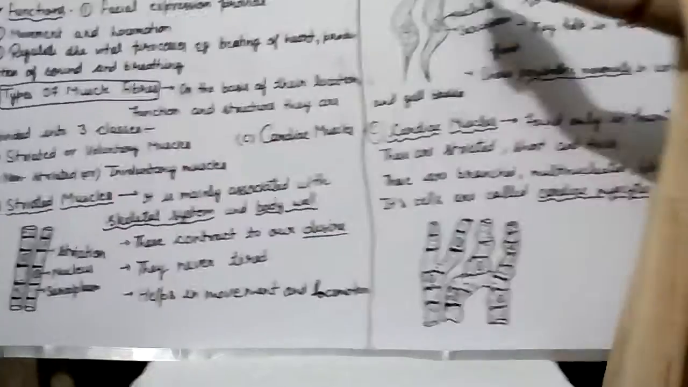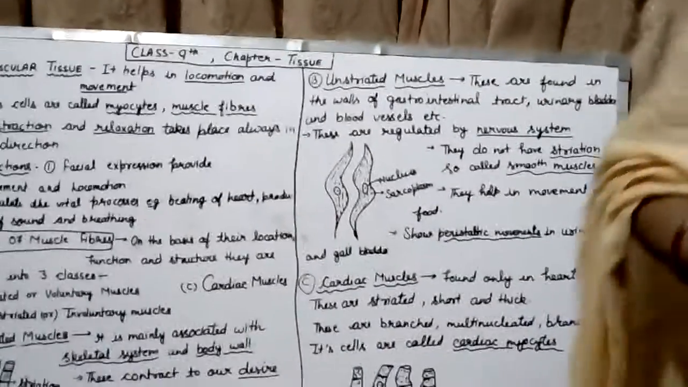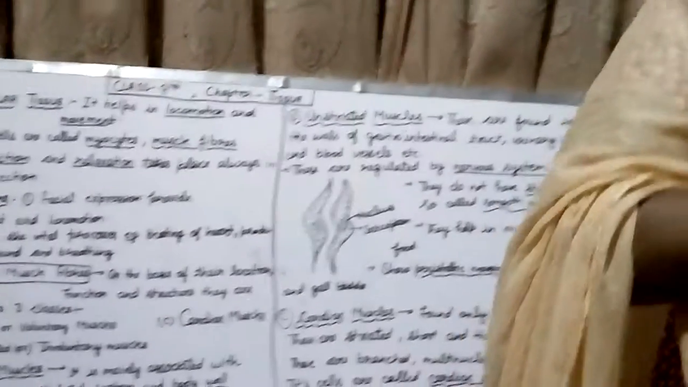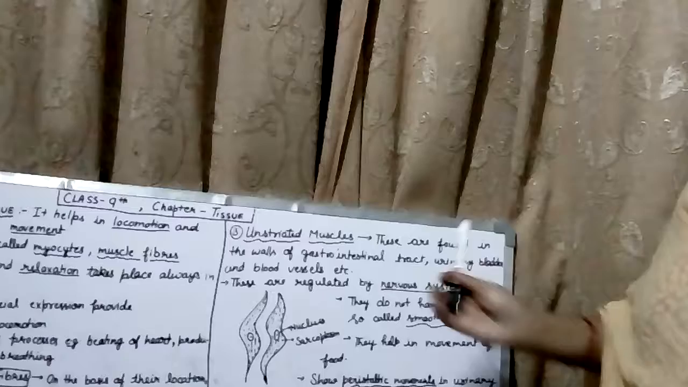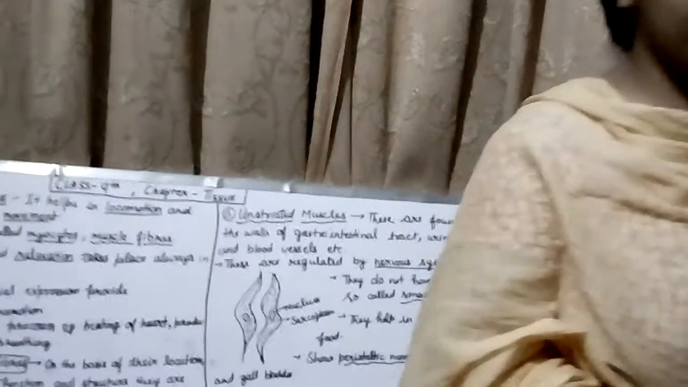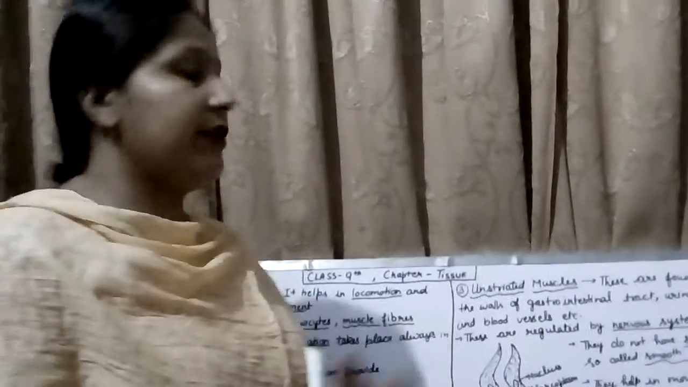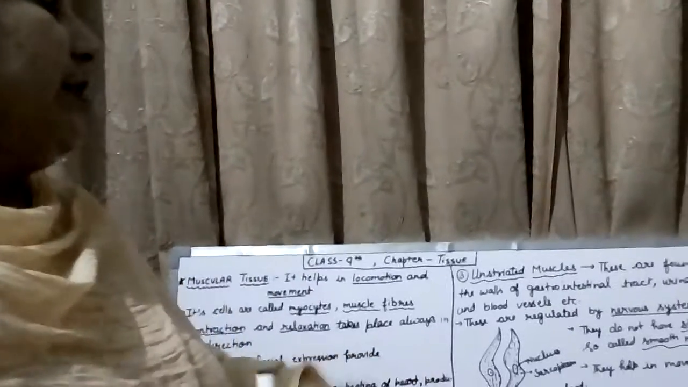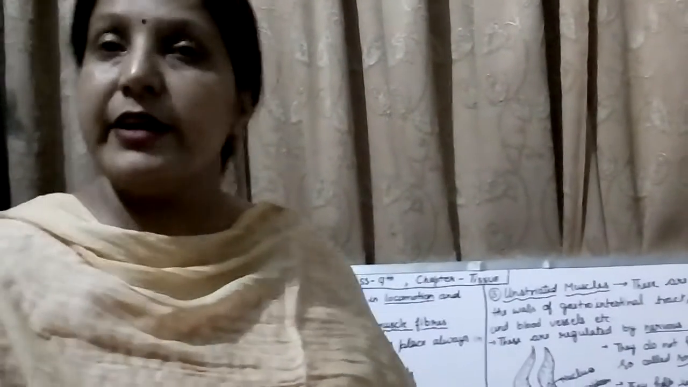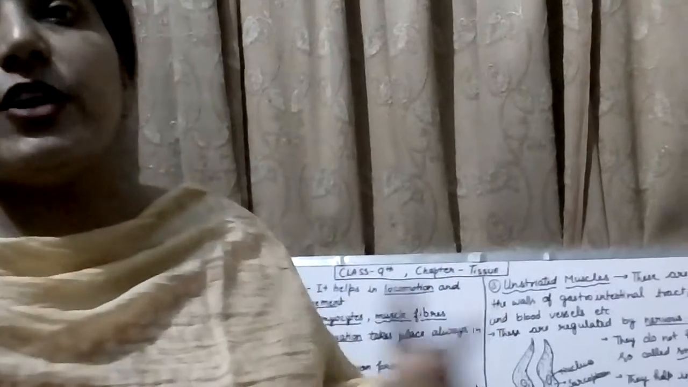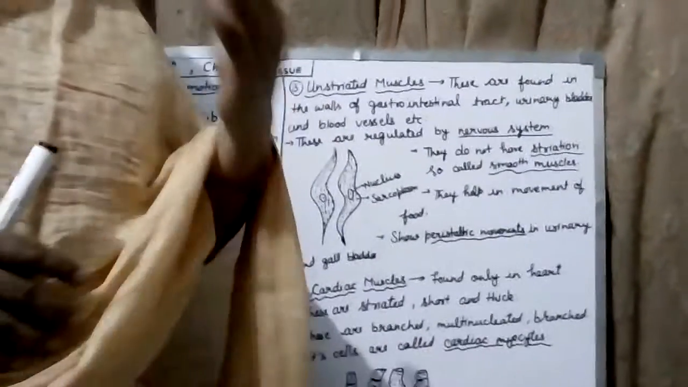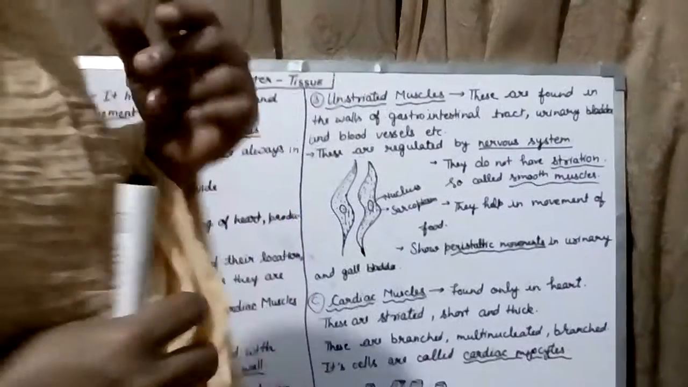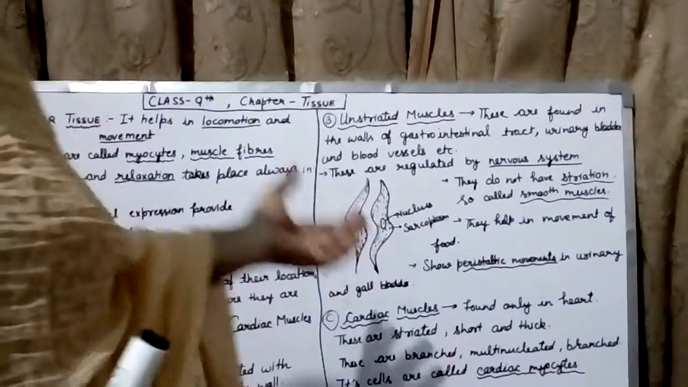Okay, now we discuss the unstriated muscles. These are called involuntary muscles or non-striated muscles. These are found in the gastrointestinal tract, urinary bladder, and blood vessels, etc. The gastrointestinal tract means the stomach, small intestine, and large intestine, which are not under our control. They are controlled by our nervous system, that is the brain. So these are called involuntary muscles.